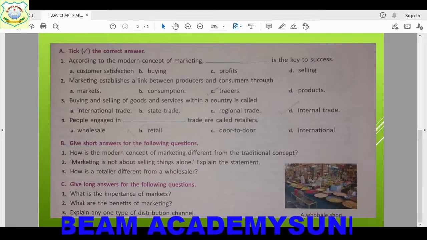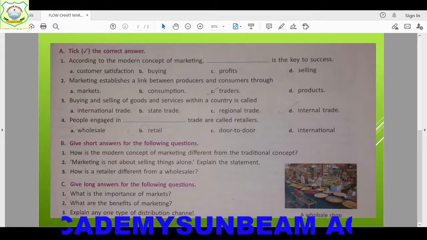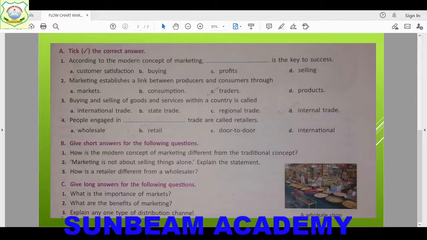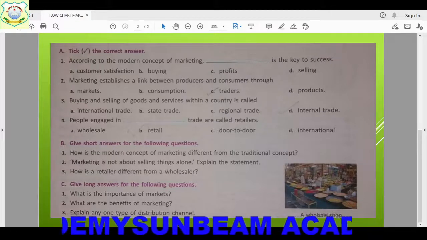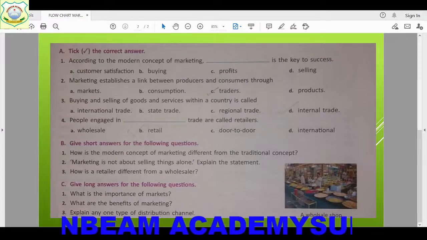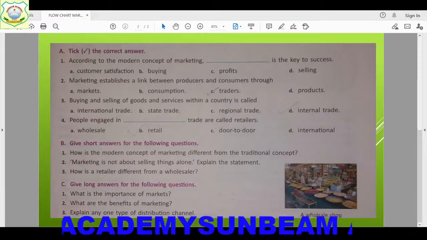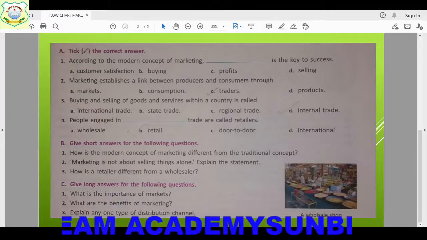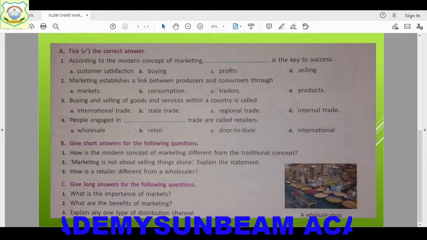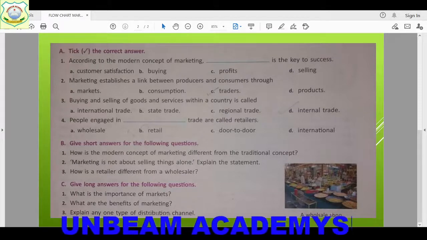Third one: buying and selling of goods and services within a country is called dash trade. So children, we have seen that the word within a country is used, right? So is it international trade, straight trade, region trade, or internal trade? What will be your correct answer? That is internal trade. Understood? So your answer is D.